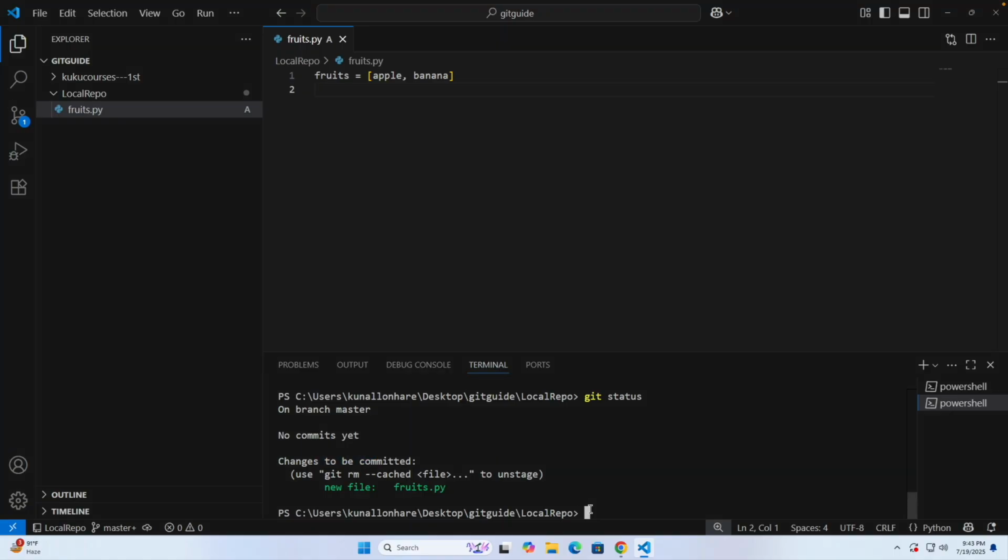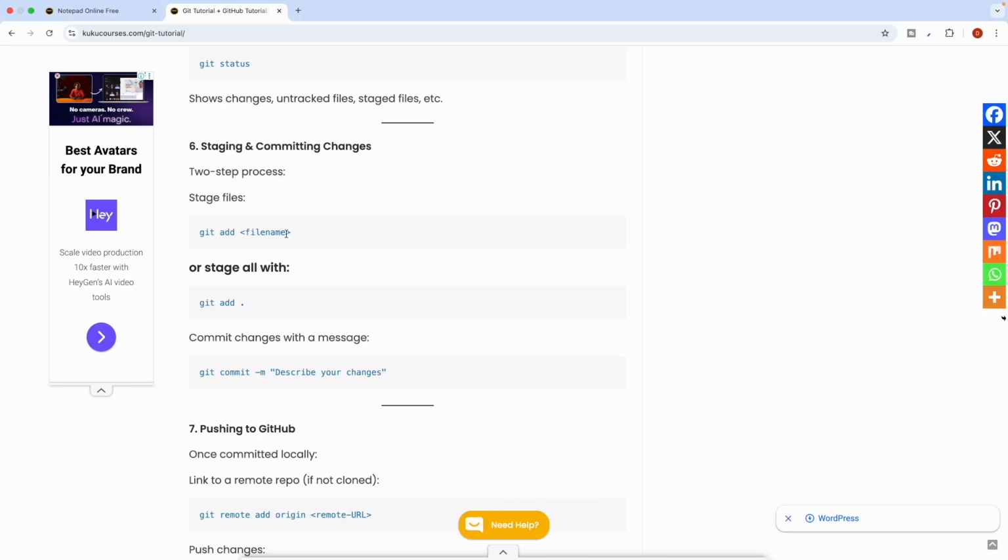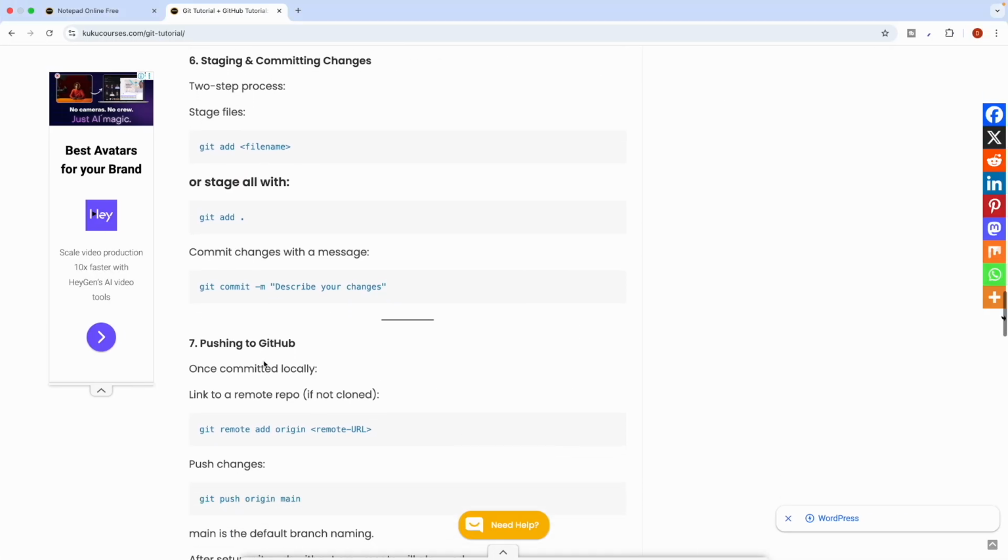Let's commit it. But before we proceed, let's say we have git commit, minus m, "describe your changes".